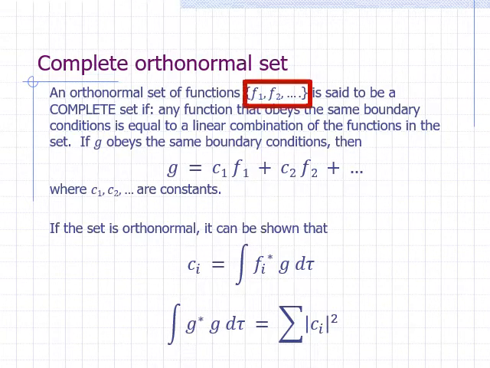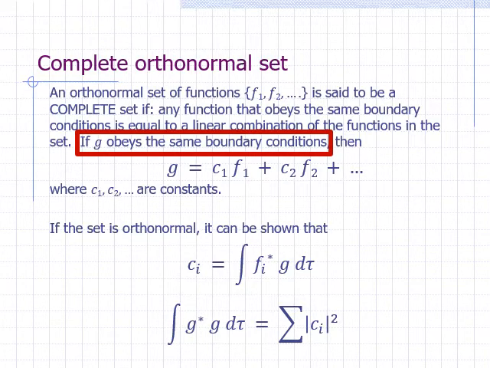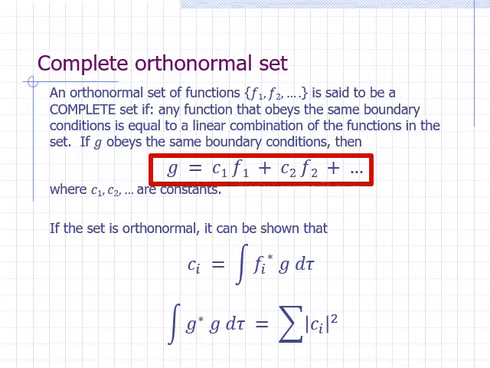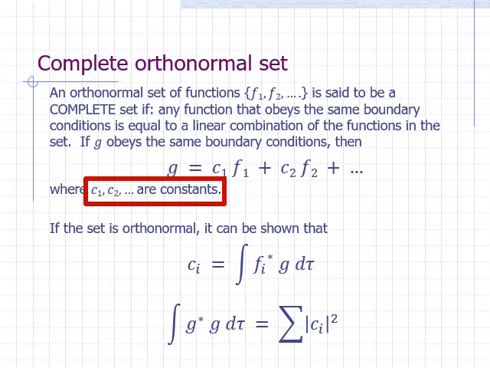Let's say the functions f1, f2, and so on form a complete set. Then, if some function g obeys the same boundary conditions as the functions in the set, we can write g as a linear combination of these functions. We can say that g is equal to c1 times f1 plus c2 times f2 plus c3 times f3, and so on. Here, c1, c2, c3, and so on are constants.